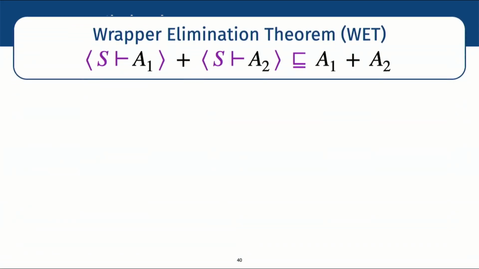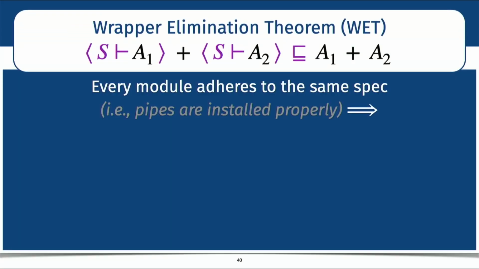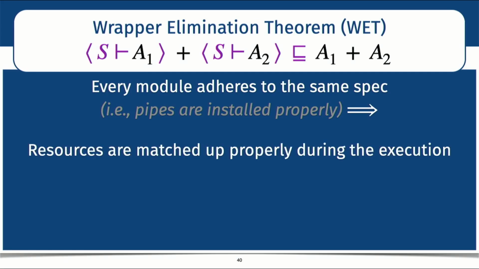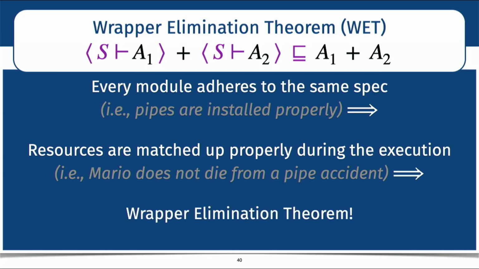To summarize, if every module adheres to the same spec, i.e. the pipes are installed properly, the resources are matched up properly during the execution, i.e. Mario does not die from a pipe accident, and this is sufficient to get rid of these wrappers, i.e. getting rid of these pipes.